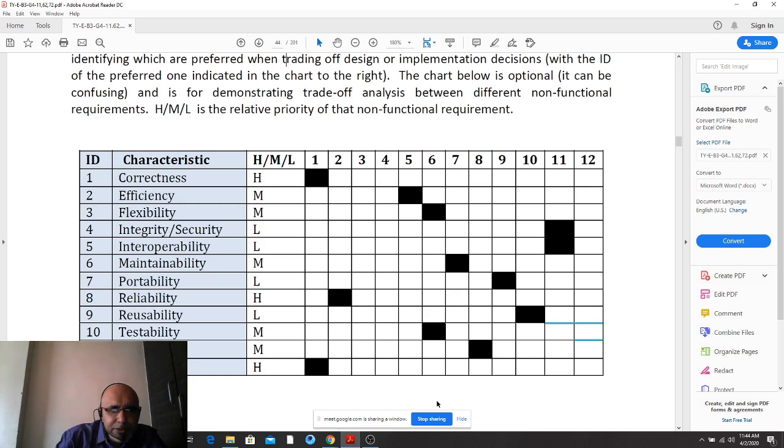Is there any match? Alright, there are 12 points. So 4 can be high, 4 could be medium, okay. That kind of fixed arrangement is not there. Yeah. But if you can color this matrix, it will be better for understanding. Use red for a high complexity level or high priority, isn't it? Yeah. For medium, you can use green, and for the lower level you can use blue. Okay, that was about the SRS.